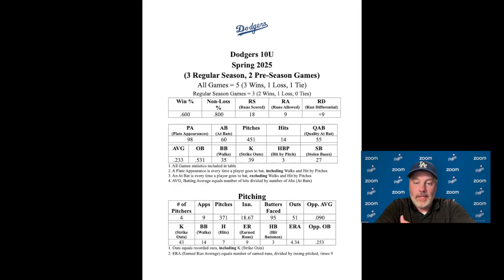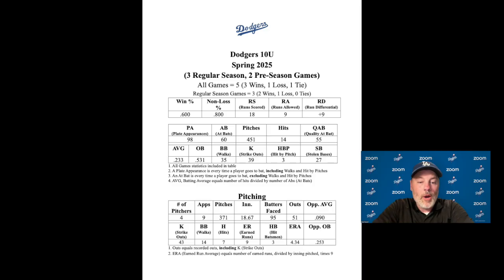And then QAB is something that sometimes you'll see reported, and that's quality at bat. That's what we've spent a lot of time talking about so far. So far this season, we have 55 quality at bats. So 55 quality at bats out of 98. That's pretty good. That's over 50% of the time we are having some type of quality at bat that, in my view, is helping the team.